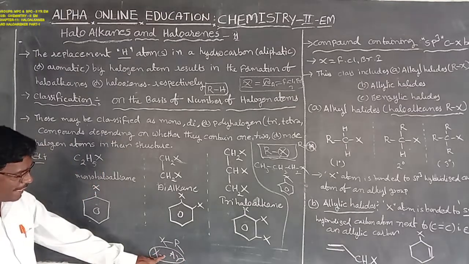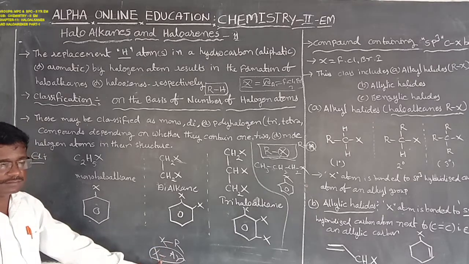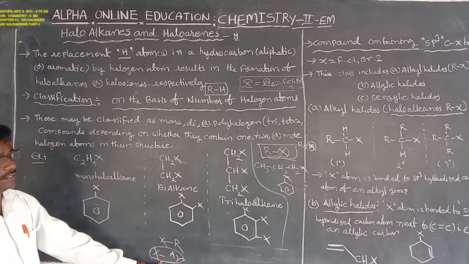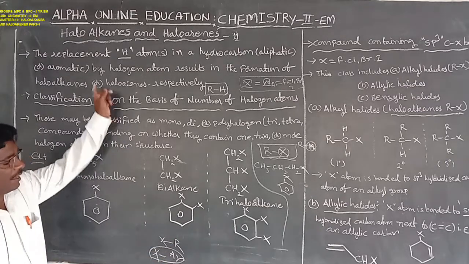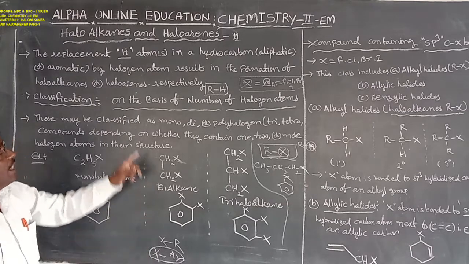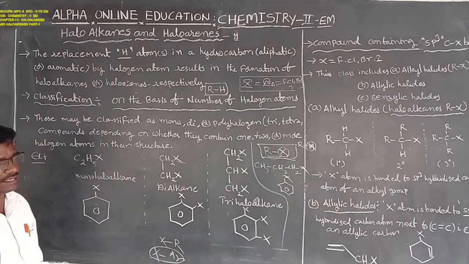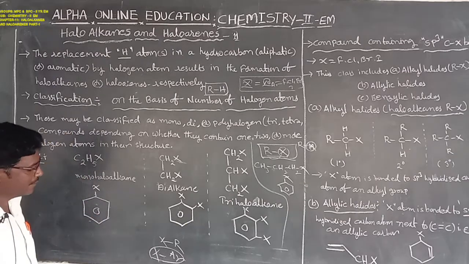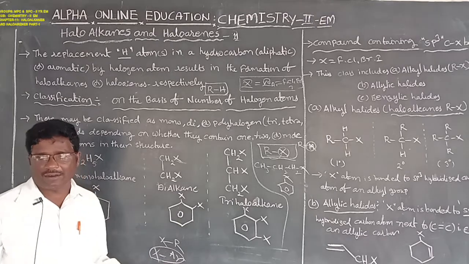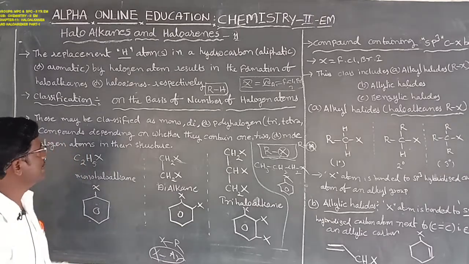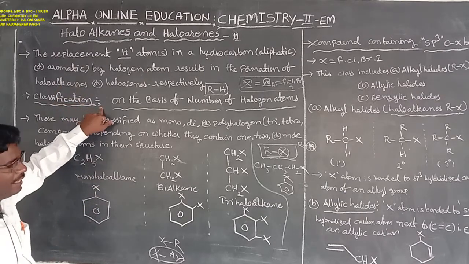That is the replacement of a hydrogen atom in an aliphatic or aromatic hydrocarbon by a halogen atom, X, resulting in the formation of haloalkanes or haloarenes respectively. Next, classification of haloalkanes and haloarenes.